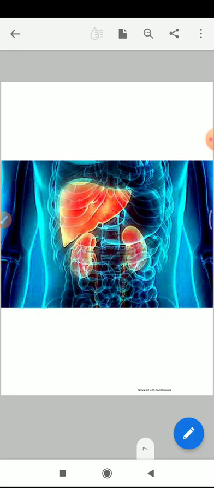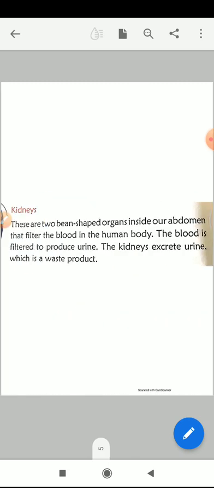Okay students, so what is the function of your kidney? Kidney excretes urine, which is a waste product. The main function of your kidney is that it filters the blood and excretes the urine, which is a waste product.